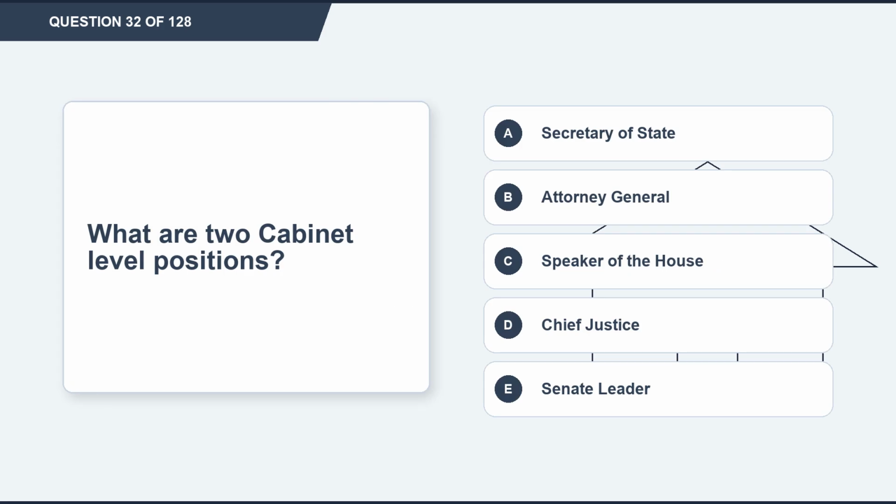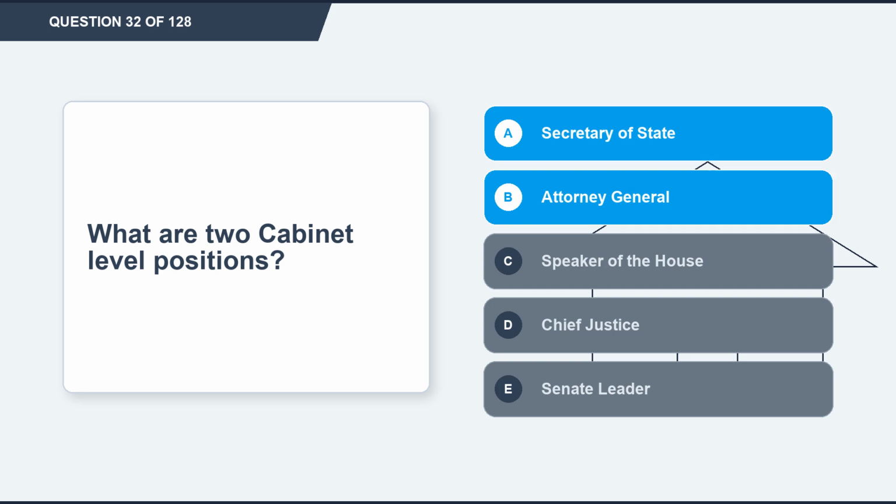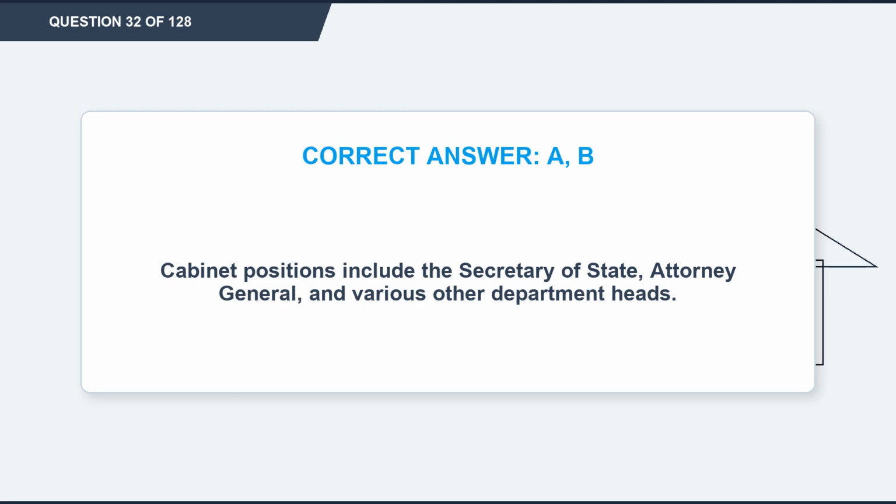Question 32. What are two cabinet-level positions? Option A, Secretary of State. Option B, Attorney General. Option C, Speaker of the House. Option D, Chief Justice. Option E, Senate Leader. The correct answers are options A and B. Option A, Secretary of State. Option B, Attorney General. Explanation: cabinet positions include the Secretary of State, Attorney General, and various other department heads.